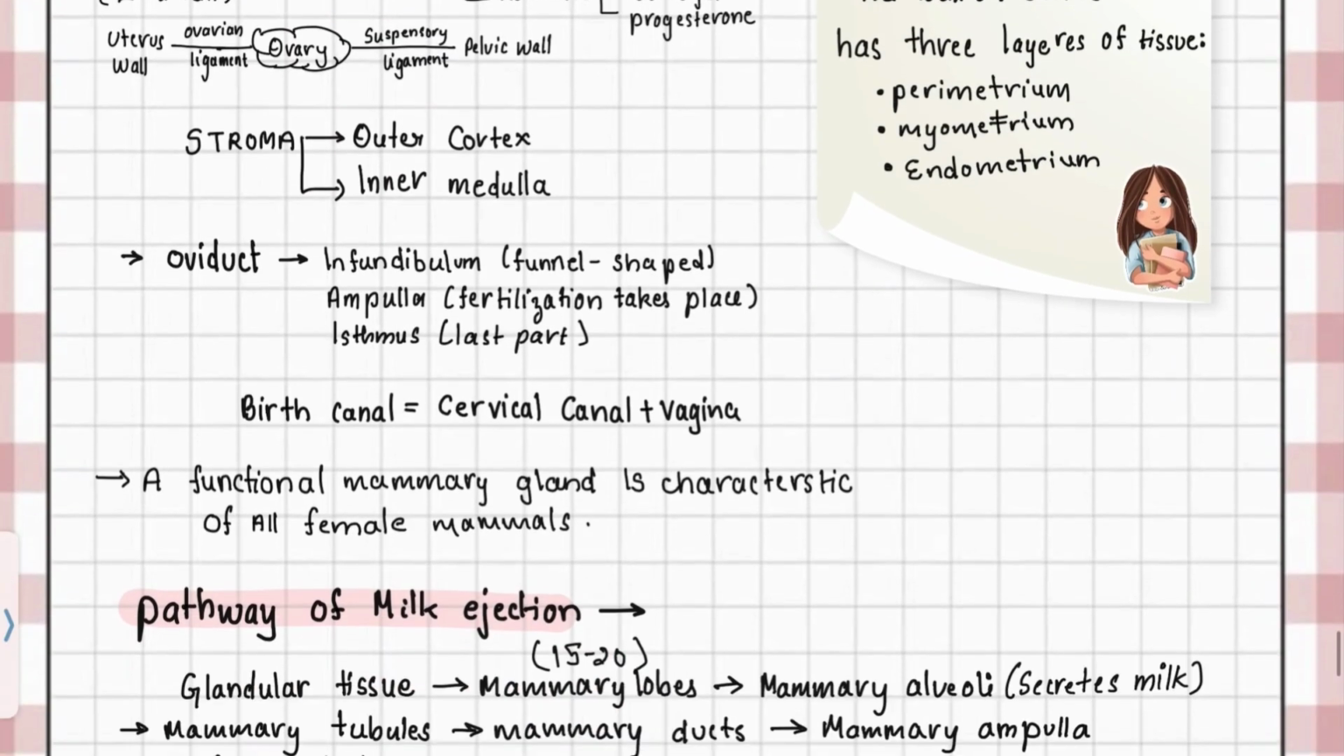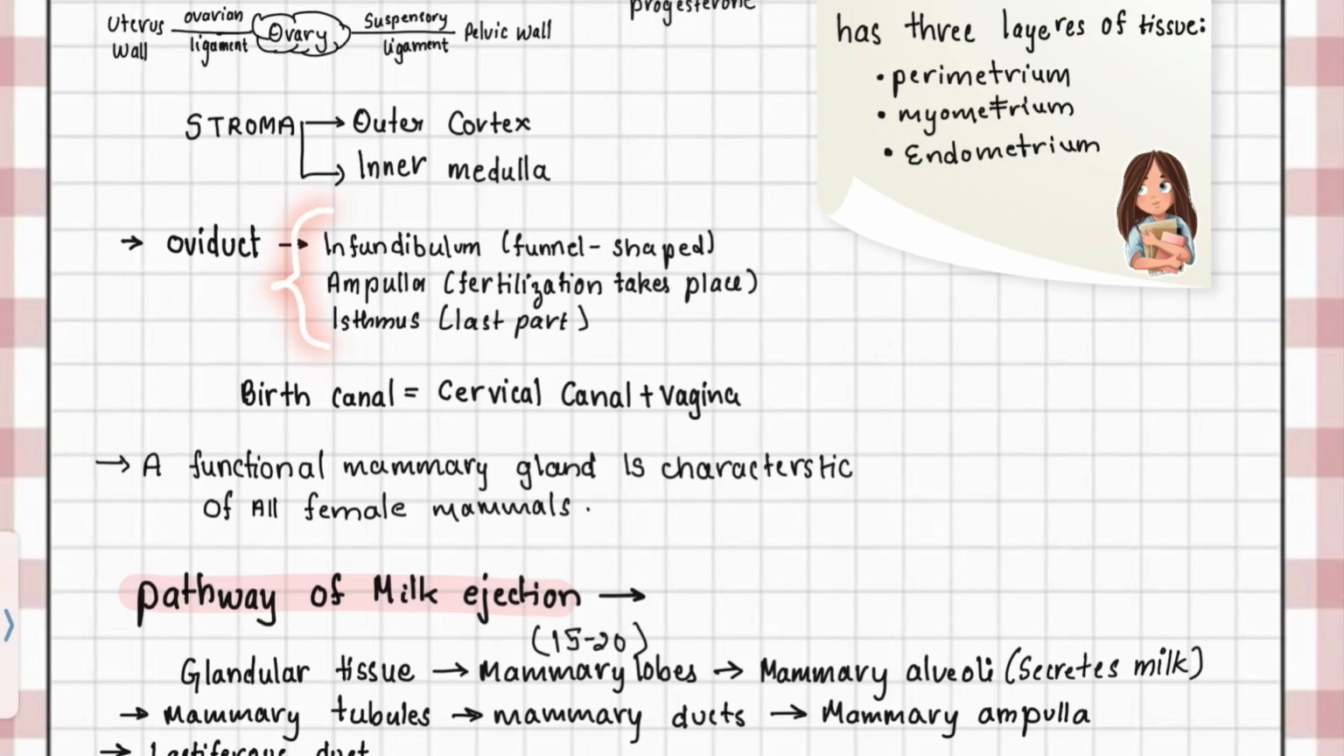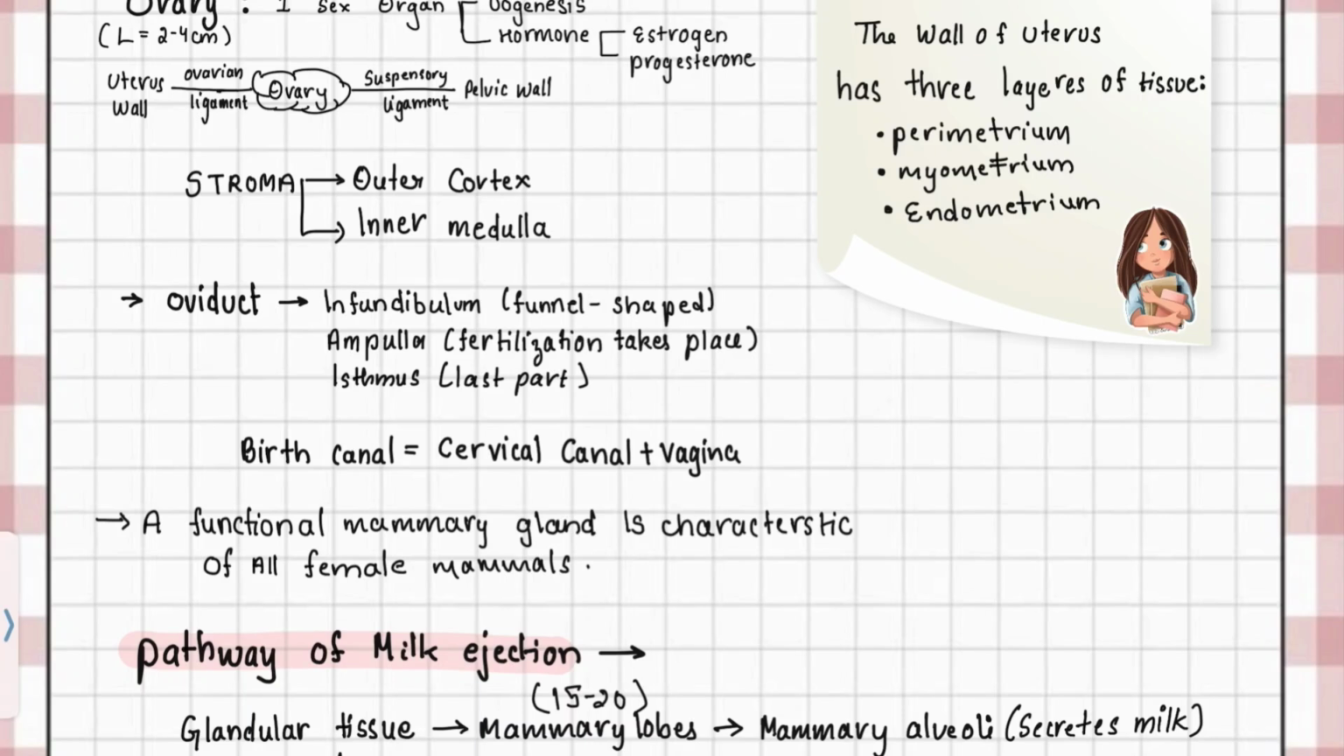Each oviduct has three parts: infundibulum, which is funnel-shaped part that receives the ovum, and then ampulla, which is site of fertilization, and isthmus, which is a narrow last part. The uterus is the site of implantation and development of the fetus. The uterine wall has three layers: perimetrium, which is an outer protective layer; myometrium, which is a muscular layer important during childbirth; and endometrium, which is the inner layer where implantation occurs.